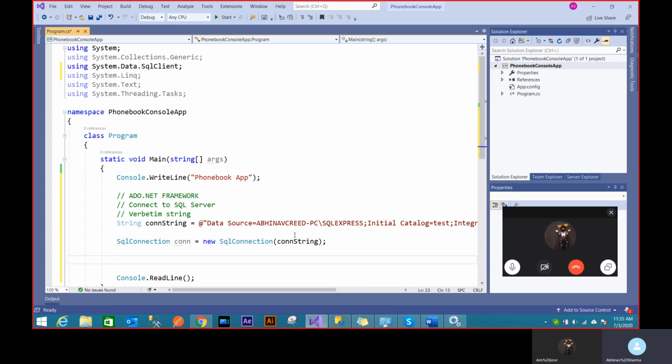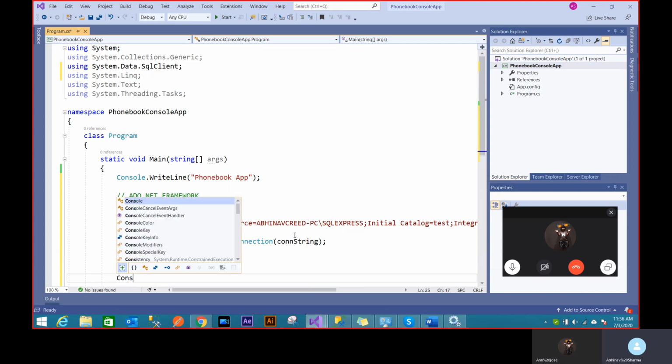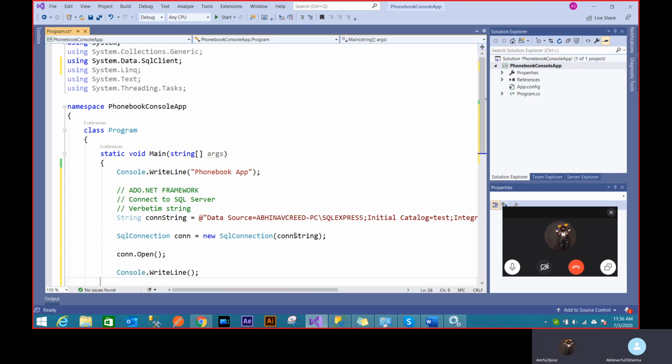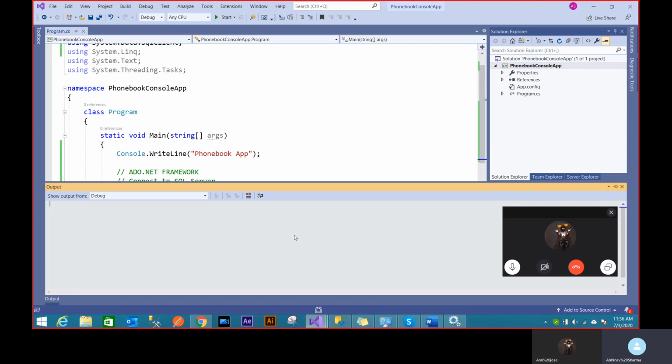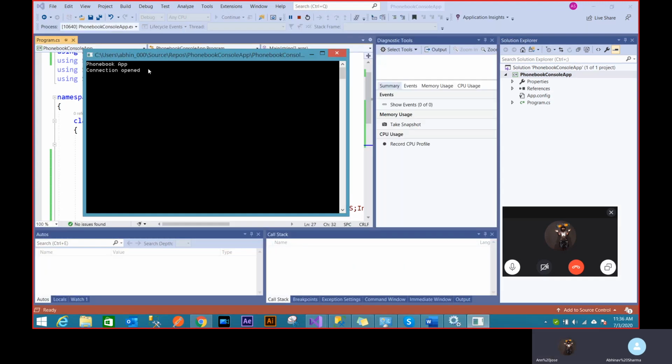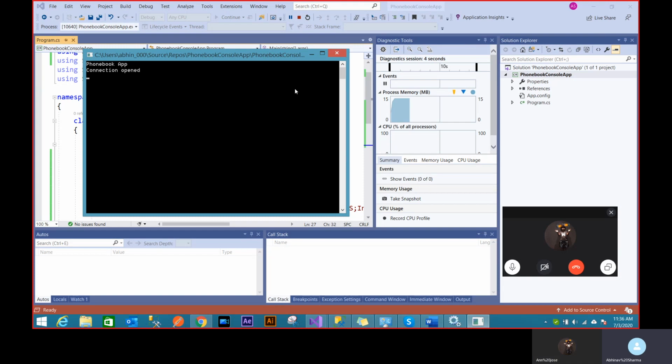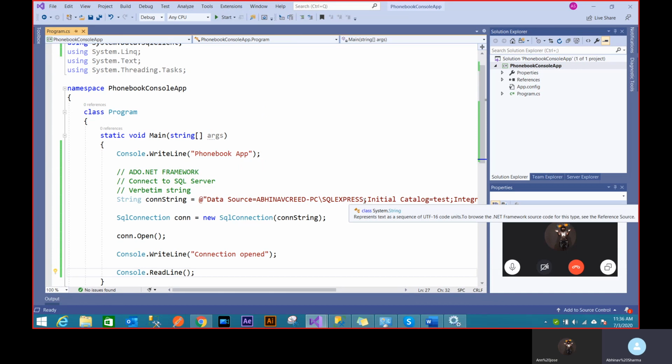I'll create a function for you to show this. So now what we'll do is we'll just do connection open, and we'll say console dot write line, say connection opened, and let's run this. It should show us connection opened in the console. It's running. The connection has been opened. So see, using Server Explorer, I've created a flawless connection string. It will never break because I've got it from the SQL Server in Visual Studio. So that's like a neat trick to get the connection string from SQL Server.